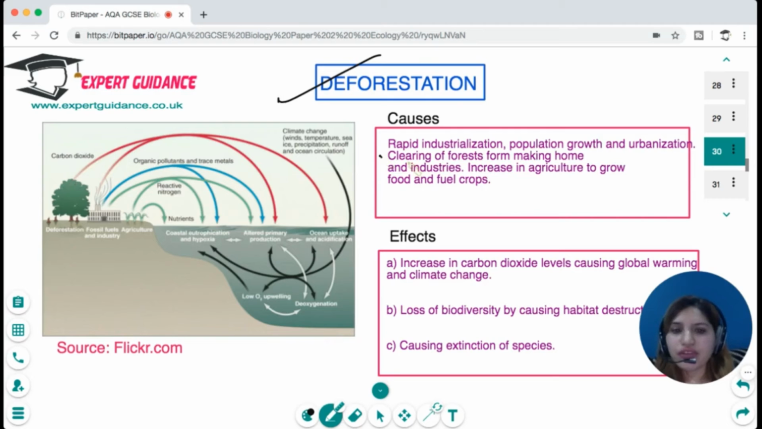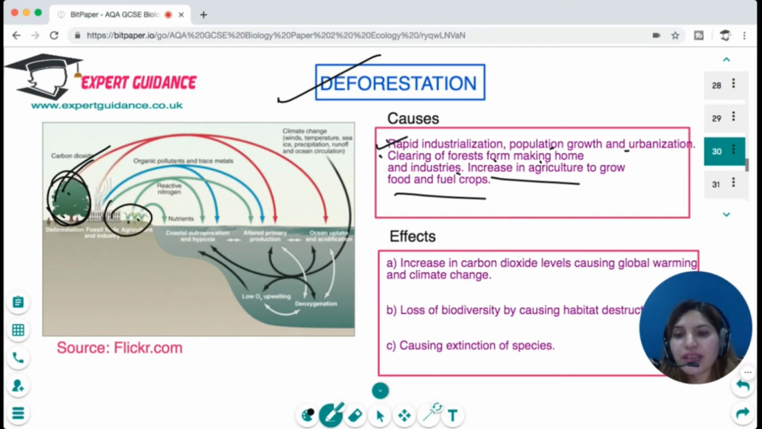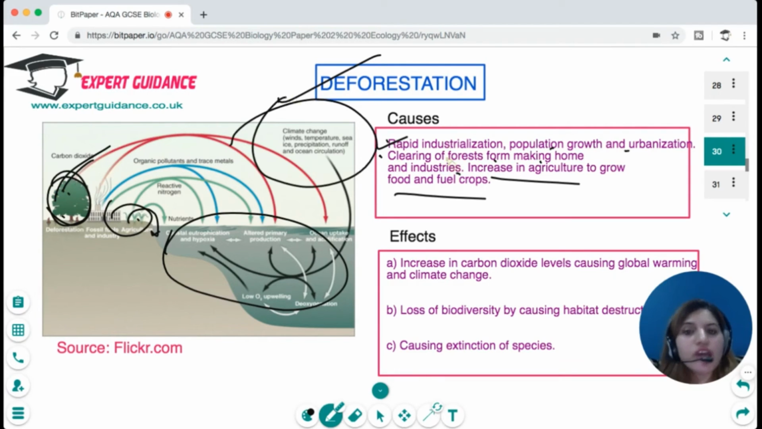How is deforestation caused? It is caused by rapid cutting of the trees due to rapid industrialization, population growth and urbanization, clearing of the forest for making homes and industry, and increase in agriculture to grow food and fuel crops. So you can see that the carbon dioxide is being increased when we cut the trees. And the agricultural waste is causing the flushing of the nutrients, and it is causing water pollution, and this cutting of forests is contributing to climate change. So deforestation is the cause of many different problems.